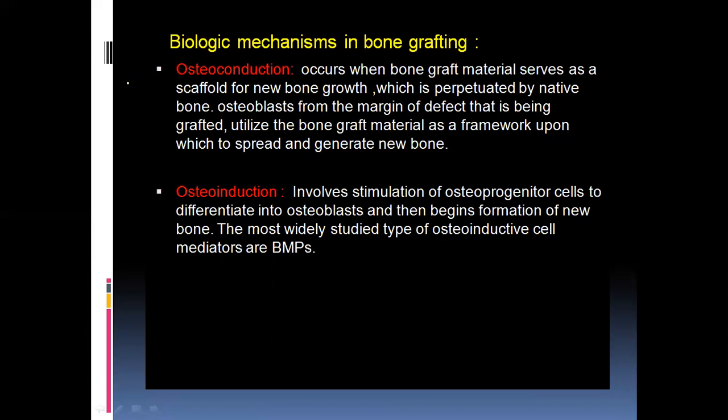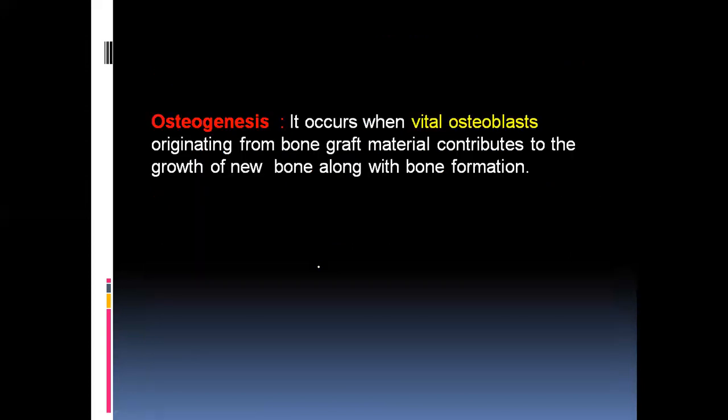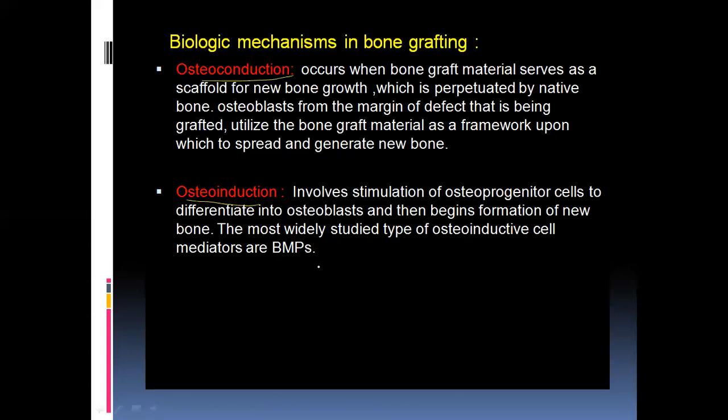So let's come to the biological mechanisms in bone grafting. How can we classify the bone grafts? Based on its biologic mechanisms, there is osteoconduction, osteoinduction, and also osteogenesis.